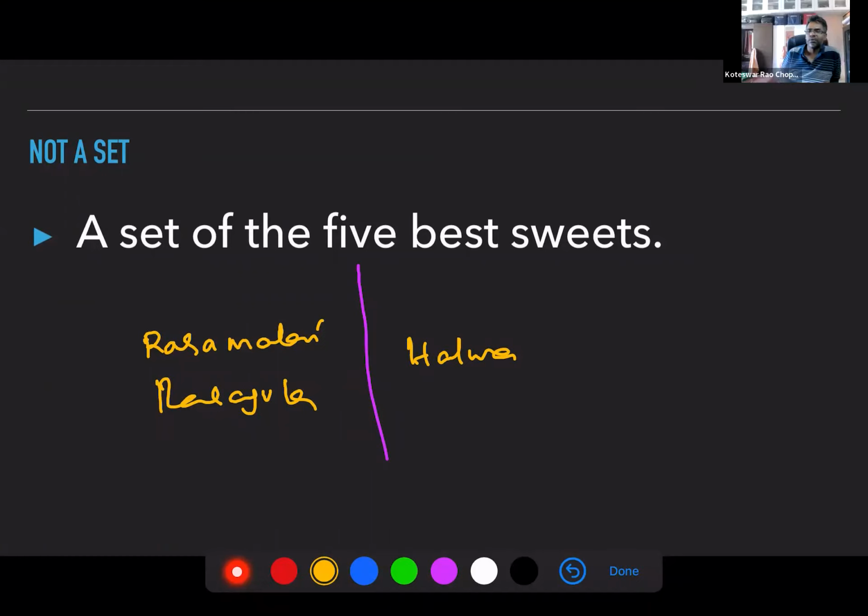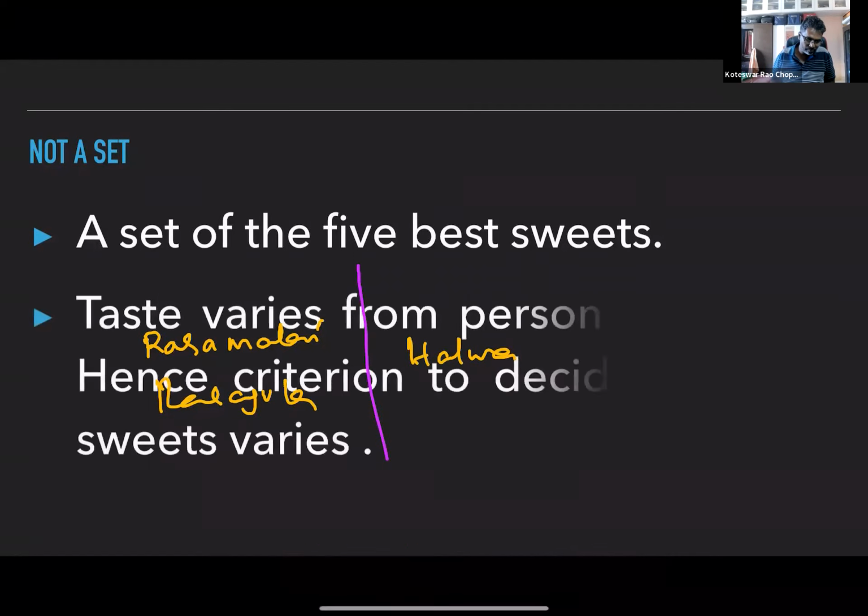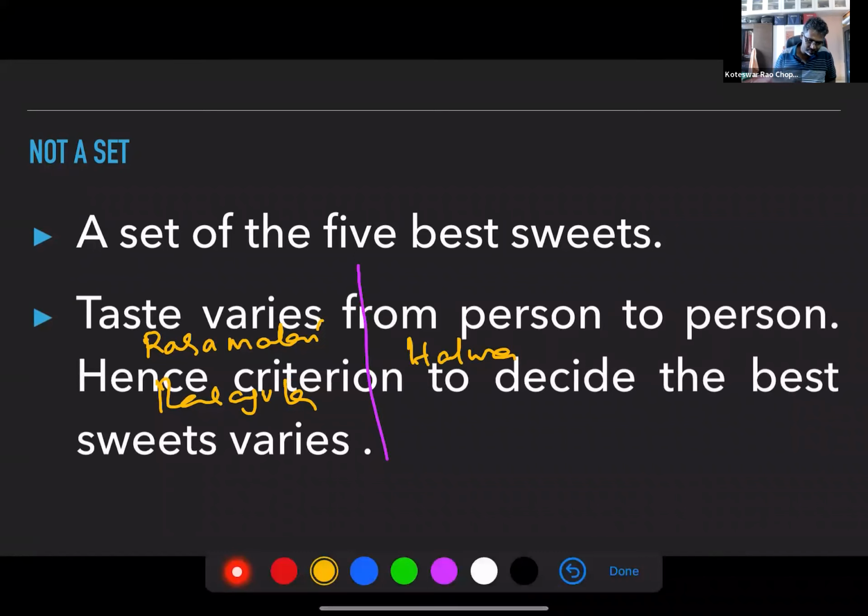See, it's very difficult to define, right? Such things are not called sets. If the criteria is not very clear, we say that there is no set there. Taste varies from person to person, hence the criteria to decide the best sweets varies. So we don't have a set here.